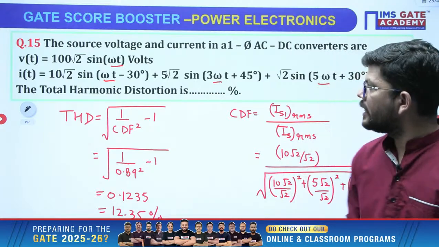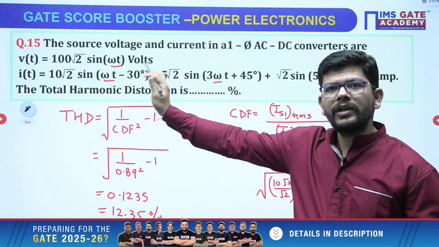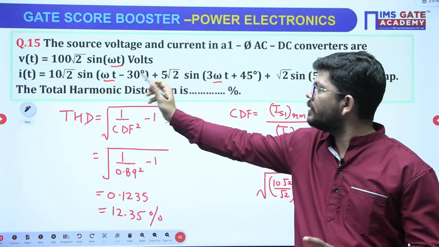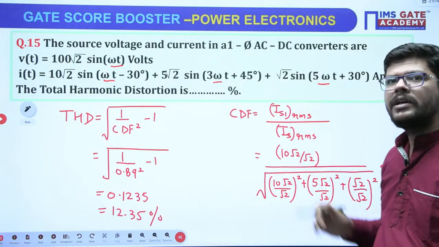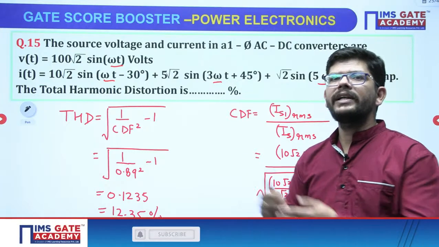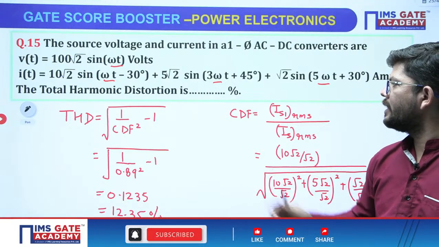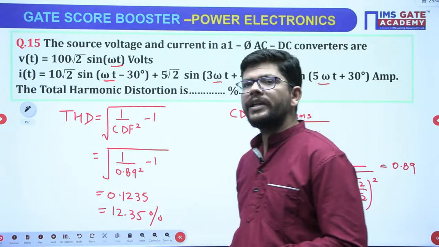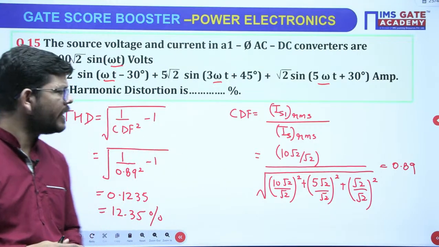So if the voltage waveform is sinusoidal, the current also has to be sinusoidal and only have the fundamental component, but it is having first, third and fifth harmonic components because of the circuit operation. So those will travel onto the secondary side and they will distort the waveform, and they have caused 12.35% of total harmonic distortion, right?